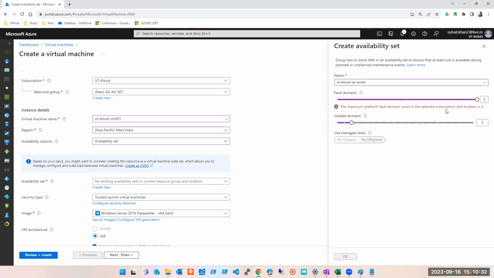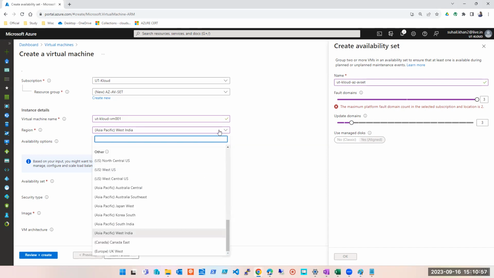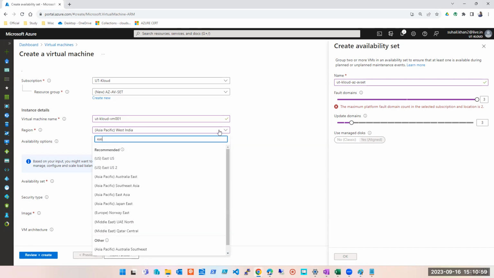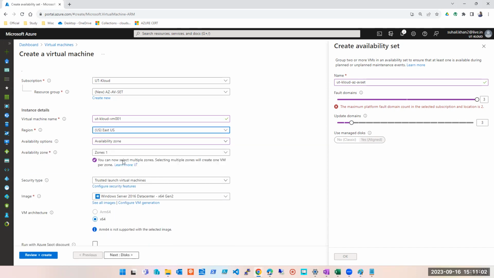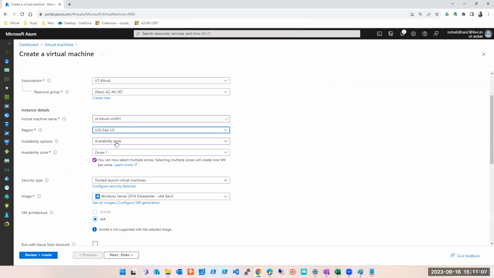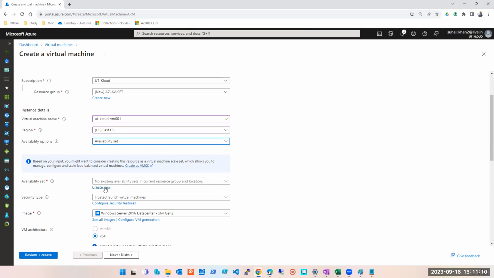Did you guys understand what I am trying to say here? Normally you can have maximum 3, minimum definitely it has to be 2. Without 2, that doesn't make any sense. So it has to be 2, but maximum you can have 3. But for this, either it is particular to the region or to my subscription. There's only one way to check: I will change my region and make it East US, which is always the latest and most up-to-date region with all the features available. So I'm going to go ahead, availability set, create my set.